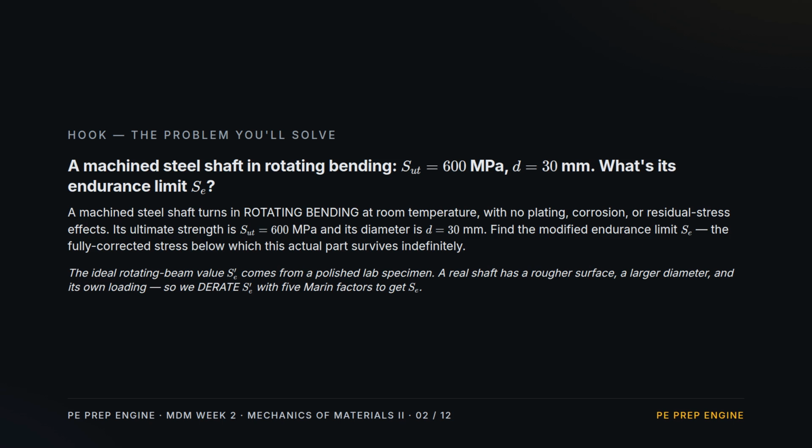Here's the problem. A machined steel shaft spins in rotating bending, room temperature, nothing special going on at the surface. You're given its ultimate strength and its diameter. Find the modified endurance limit, the stress below which this real part lives forever. The catch: the textbook endurance limit is a polished lab value. This shaft is rougher, thicker, and loaded its own way, so we scale that ideal down with 5 factors.